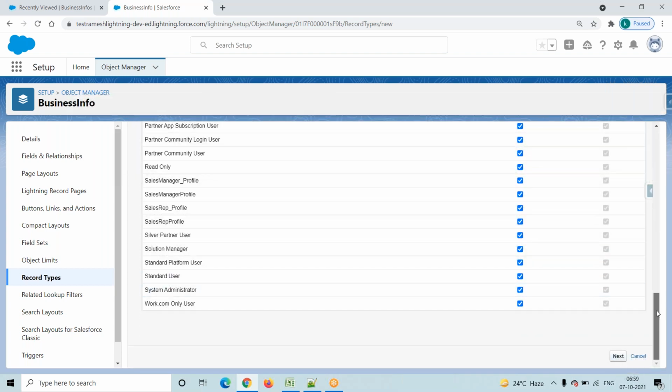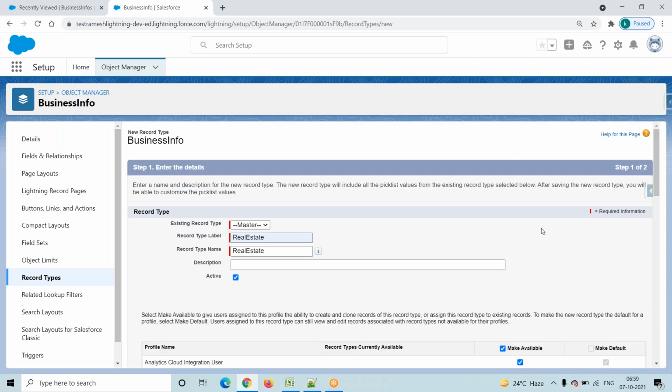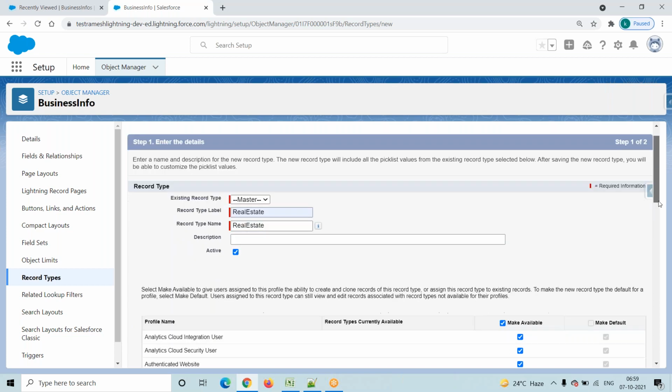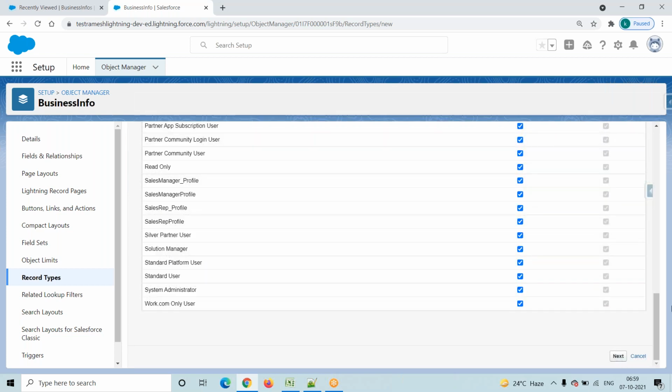So in this screen what we did is create a record type. My record type name is real estate, I made it active, and this record type is available for all profiles. Then click on the Next button.